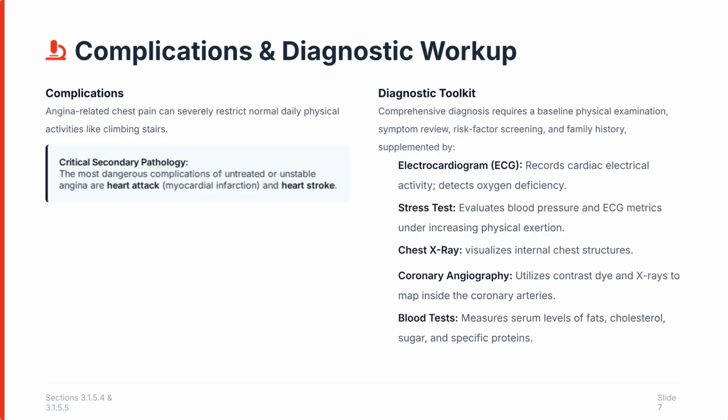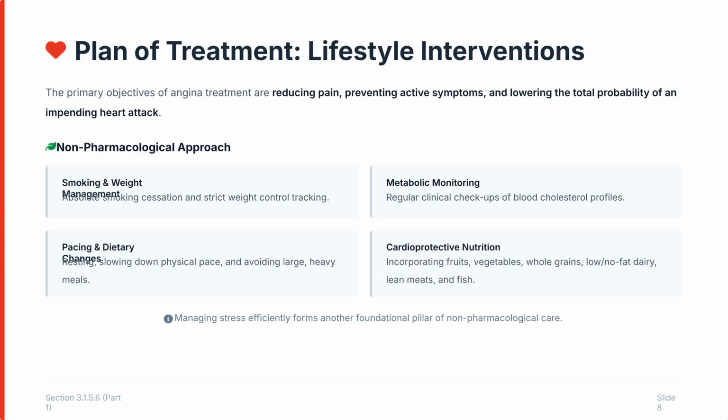Untreated or unstable angina has critical secondary pathologies, with heart attack and heart stroke being the most dangerous complications. The diagnostic toolkit includes physical examination, ECG, stress tests, chest x-rays, coronary angiography, and blood tests. The main treatment objectives are reducing pain, preventing active symptoms, and lowering the probability of a heart attack.